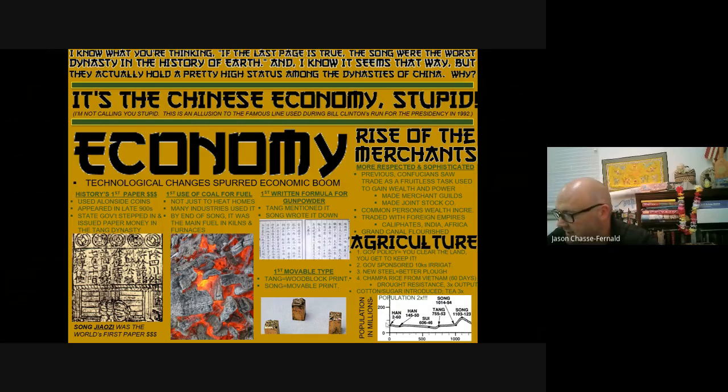And of course, you can see here this population graph, a literal doubling of the population of China during this Song period. So it's a real time of stability and economic prosperity and population growth during this time. All right, so feel free to pause this and take a minute and read through, just as a refresher from your homework.